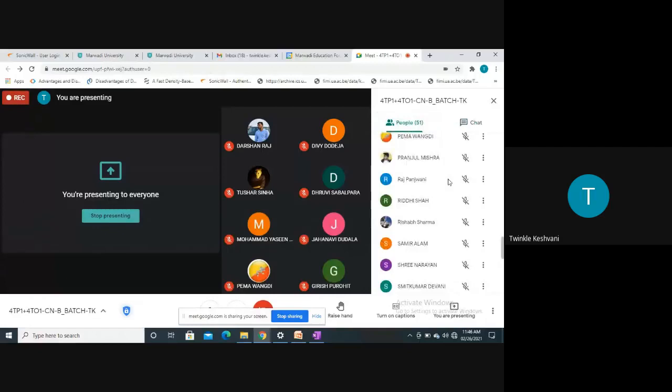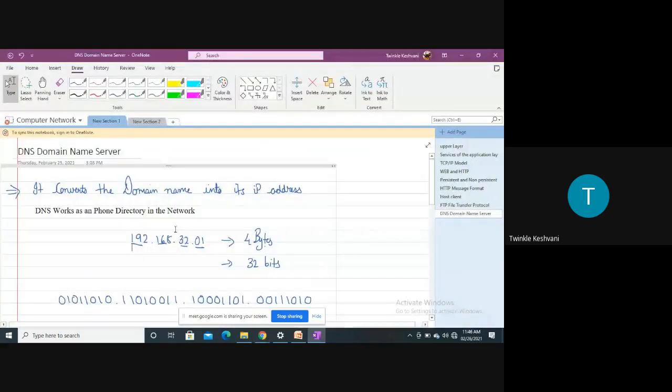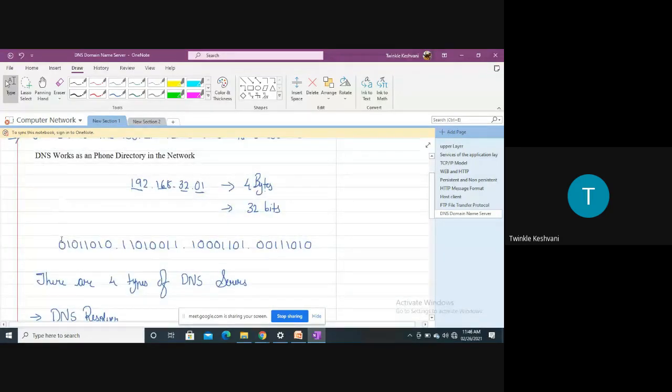Now, all these numbers given here are in decimal form, right? But the computer can only understand binary. So what will be the actual IP address for the PC? As you can see here, these are the binary numbers. We have just seen these decimal numbers on our PC, but there will be a program converting the decimal number into binary.